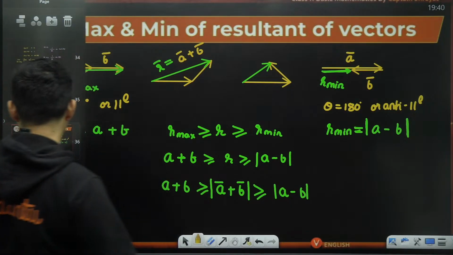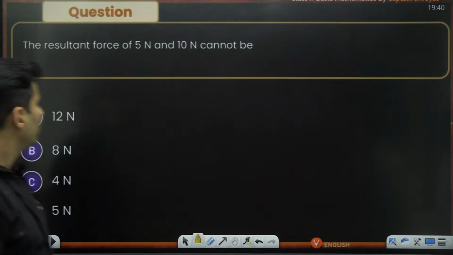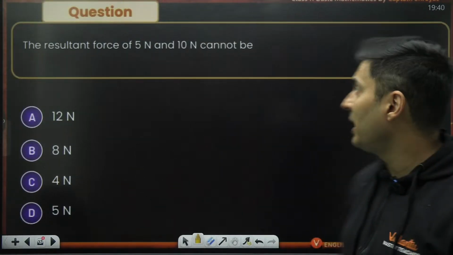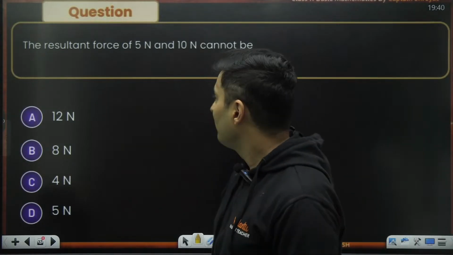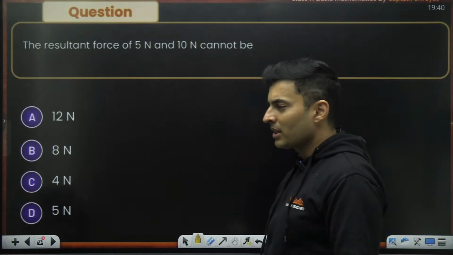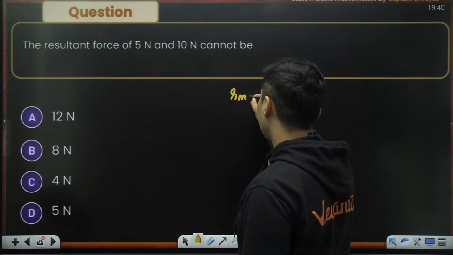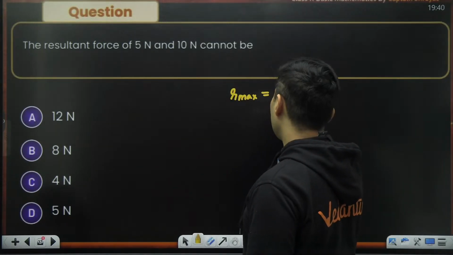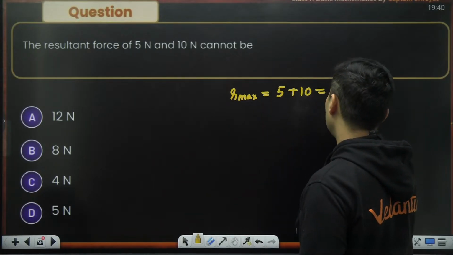Yes, perfect. All right. Let's see whether you can do this question. The resultant of 10 Newton and 5 Newton cannot be. Think about it. What can be the maximum value that is possible? You can have 5 and 10 together, so it will be 15.